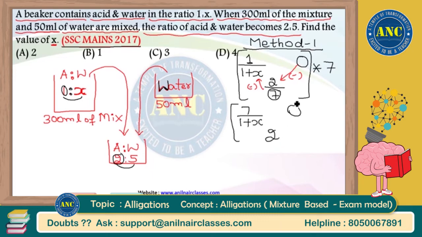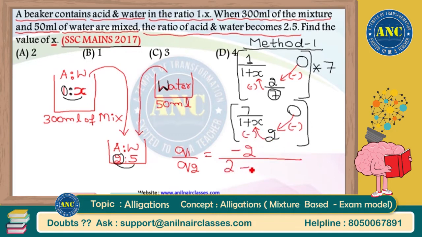To some extent you have eliminated the fraction. There is only one fractional term here. That's okay with me. Now if I alligate it, Q1 by Q2 is 0 minus 2, divided by 2 minus 7 divided by 1 plus x.